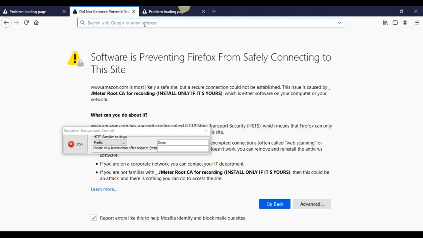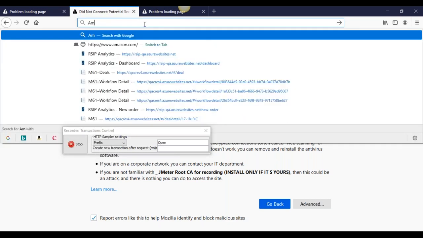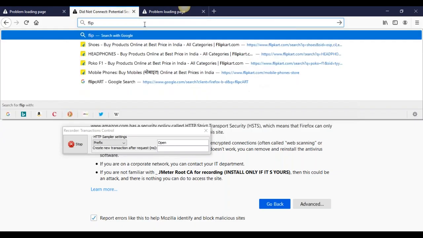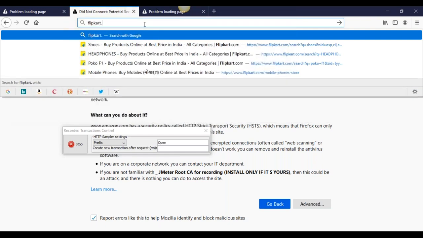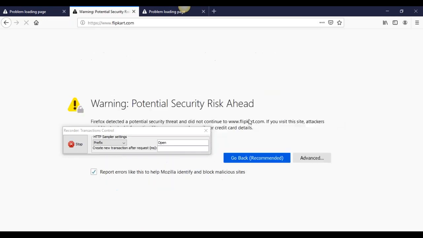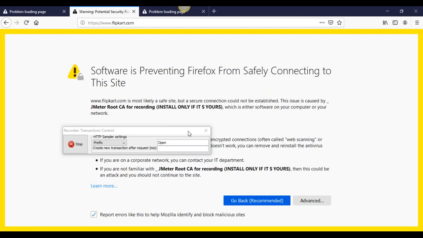Firefox is warning about safely connecting to this site. Yes, you are getting this error.